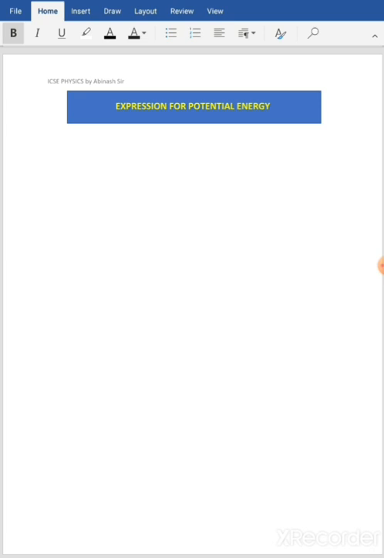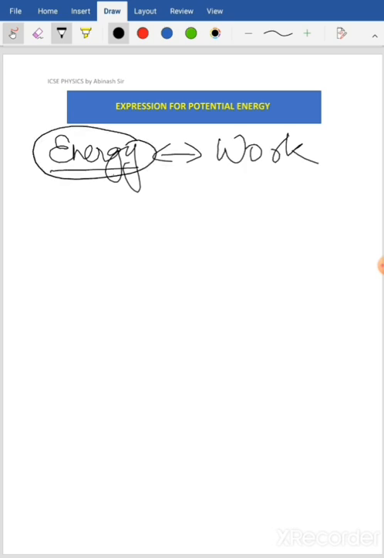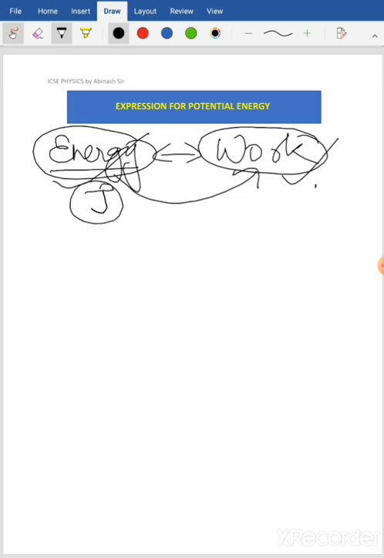Whenever we learn something in physics, you all know that we must be able to express it in mathematical form. So now we are trying to see the mathematical form of potential energy. As we have learned in the earlier unit, energy and work are interrelated. You do work by spending energy. So you can consider that energy spent is equal to work done. That is why the unit in which energy is expressed is joule, and work is also expressed in joule. So you can consider them as equal or the same.